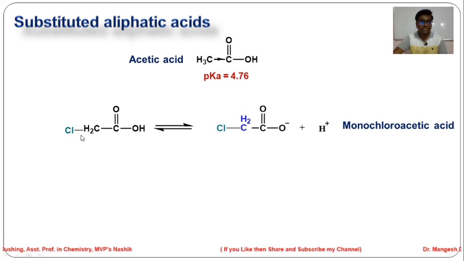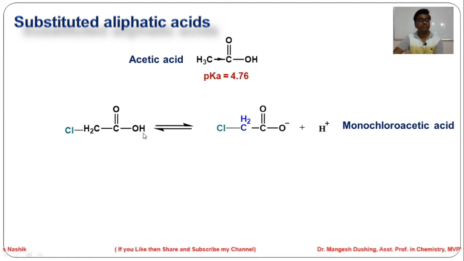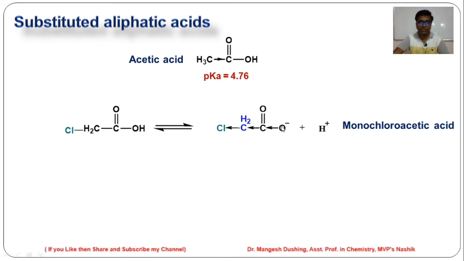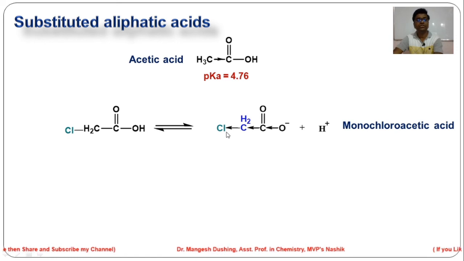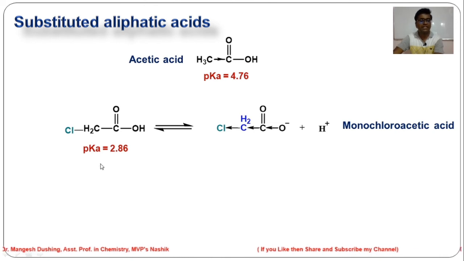This minus I effect of chlorine helps the dissociation of the H plus ion, and the conjugate base formed, O minus, is stabilized by the minus I effect of chlorine. This conjugate base becomes more stable than the conjugate base of acetic acid. That makes chloroacetic acid a stronger acid than normal acetic acid.